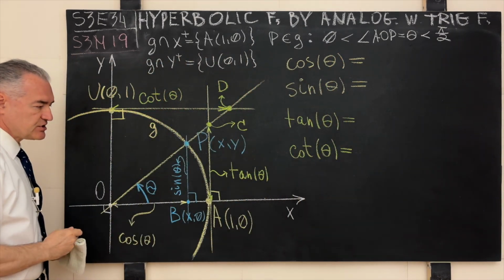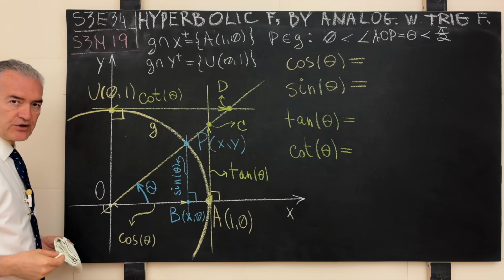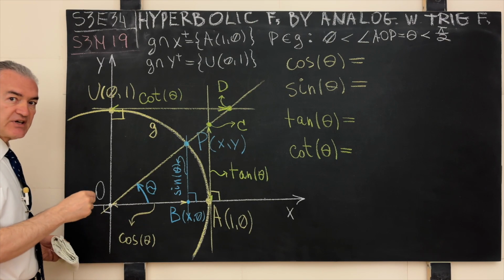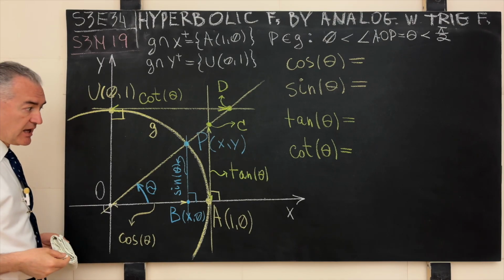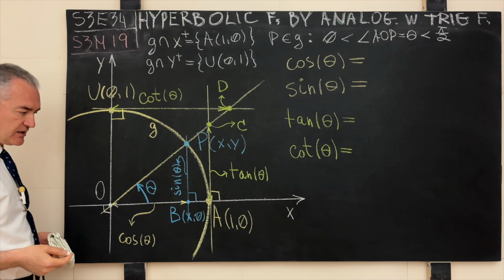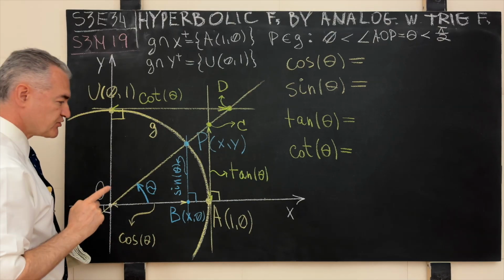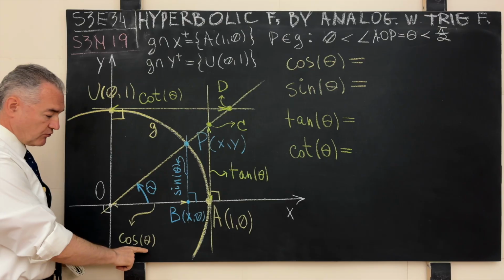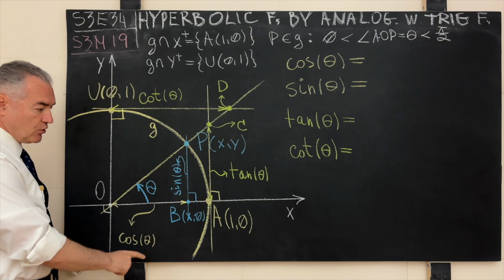Then under these conditions, using our generating curve, the four circular functions of cosine, sine, tangent, and cotangent can be defined as follows. A geometric equivalent of the circular function of cosine of the central angle theta will be what?